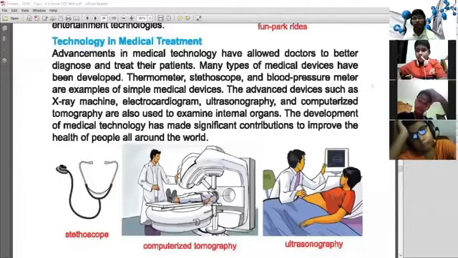So nowadays we use different types of medical instruments to make it easier to solve different types of diseases and different types of problems in our body. So the technology in medical science is useful for us to diagnose the disease and treat the patients.